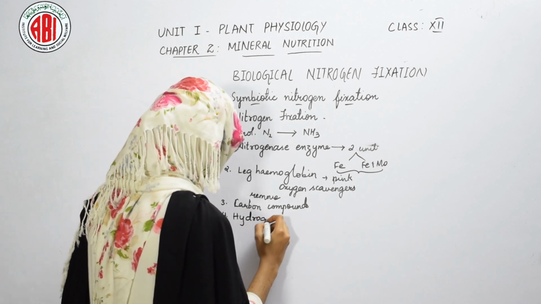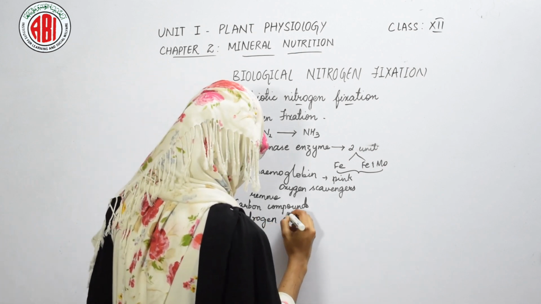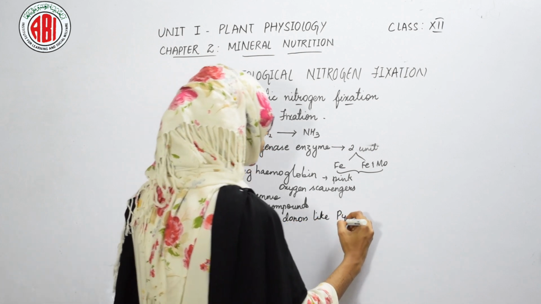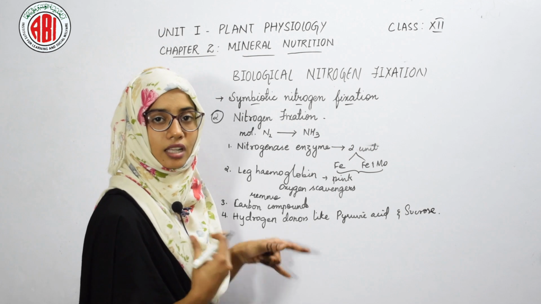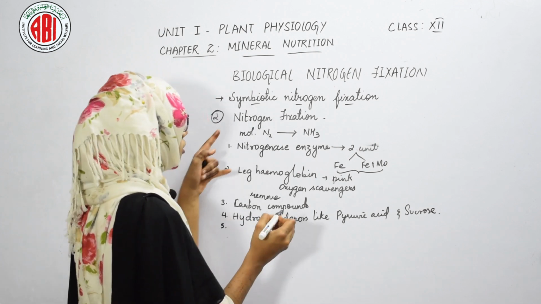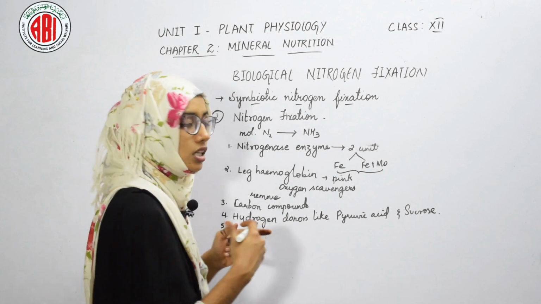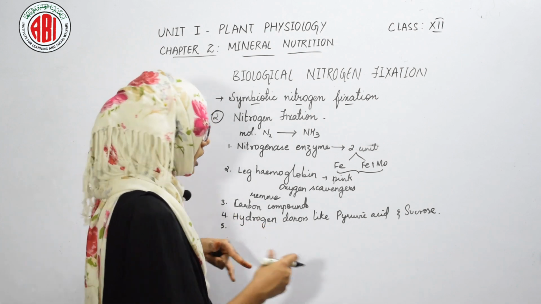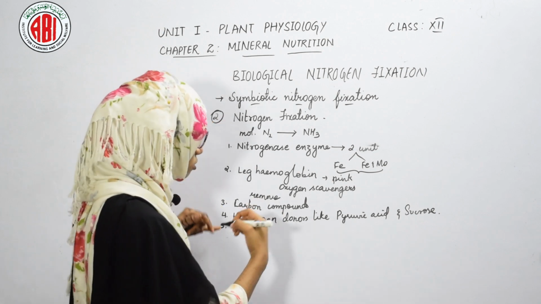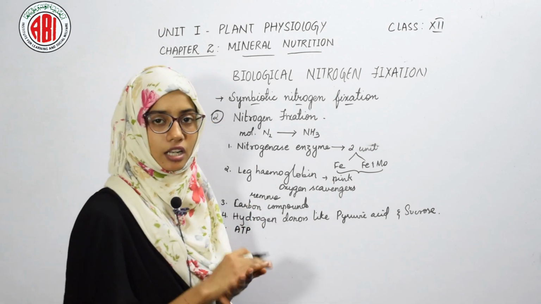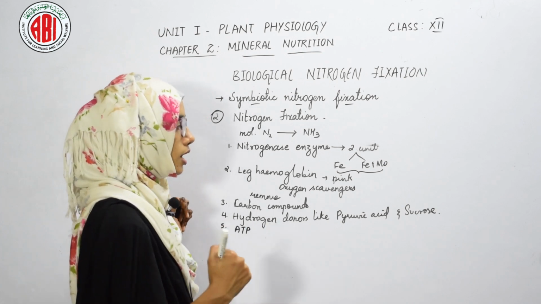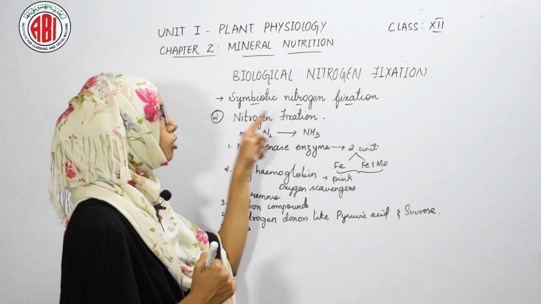The other requirement is hydrogen donors like pyruvic acid, glucose and sucrose. These hydrogen donors help to donate hydrogen in certain reactions of nitrogen fixation. They help in the reduction reaction of nitrogen fixation. The reactions of nitrogen fixation also require ATP, an energy molecule, to carry out the process. So these are certain requirements in the step of nitrogen fixation.